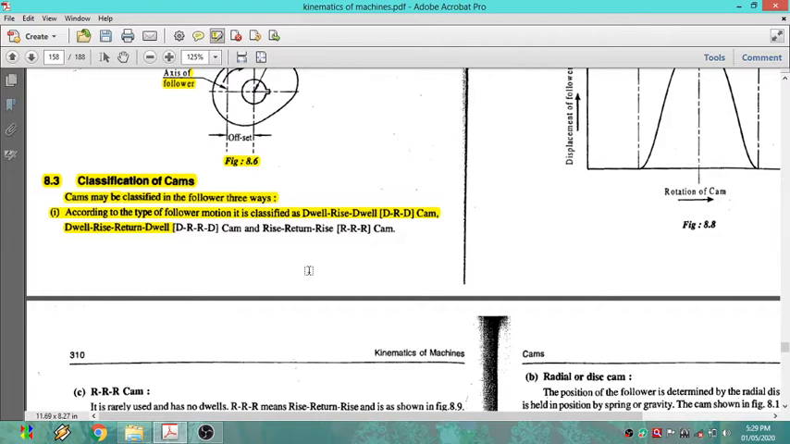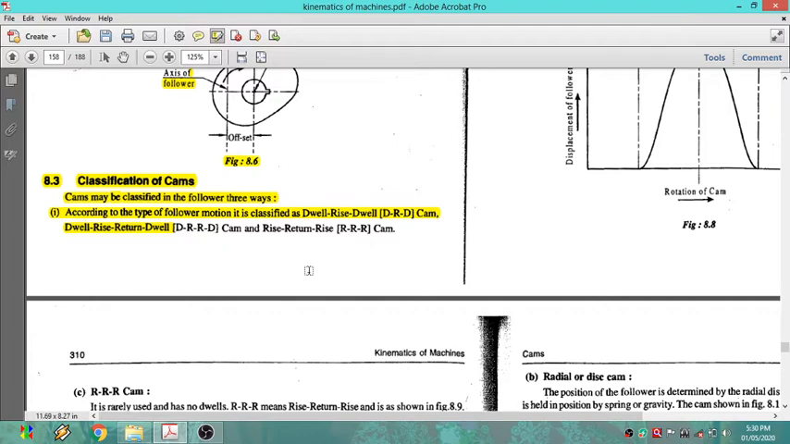Already you know that a cam is a mechanical device or mechanical linkage which is used for converting a rotary motion into a reciprocating motion or a rotary motion into an oscillatory motion, right? We have discussed different types of followers. Now let us discuss the types of CAMs, how we can classify them according to the type of follower motion.